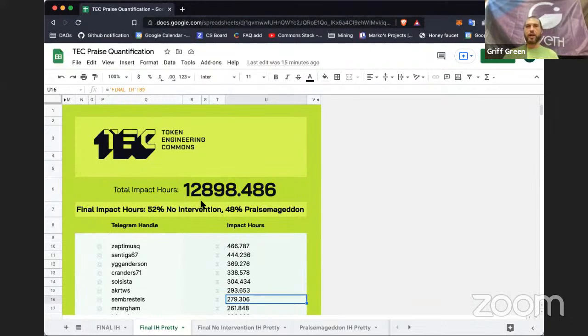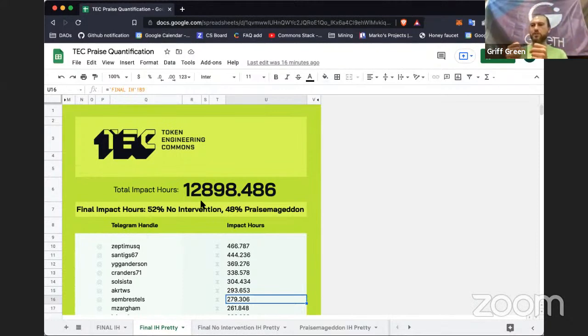One of the things that happened in the evolution of the impact hours and actually the Hatch dashboard is that we took impact hour slope out of the equation and replaced it with target goal and impact hour rate at target goal. What that did was take impact hours out of the equation and put those two variables in instead.